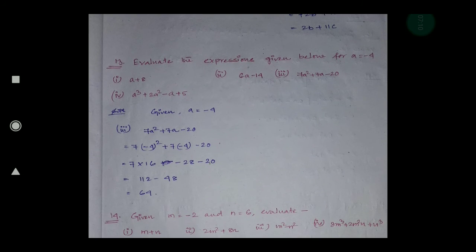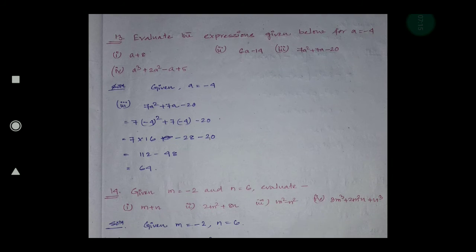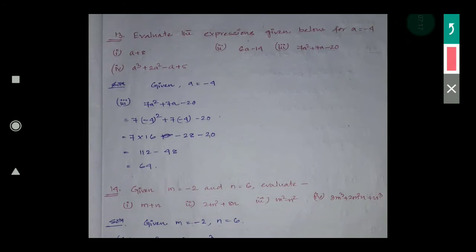Question number 13, evaluate the expressions given below for a equal to minus 4. Here the expression is given and the value of a is also given. First one is a plus 8, second expression is 6a minus 14, third expression is this one, and fourth expression is this one. All are given, but you have to put the value of a as minus 4, and with this value you have to evaluate whatever expression is given. That means you have to simplify.